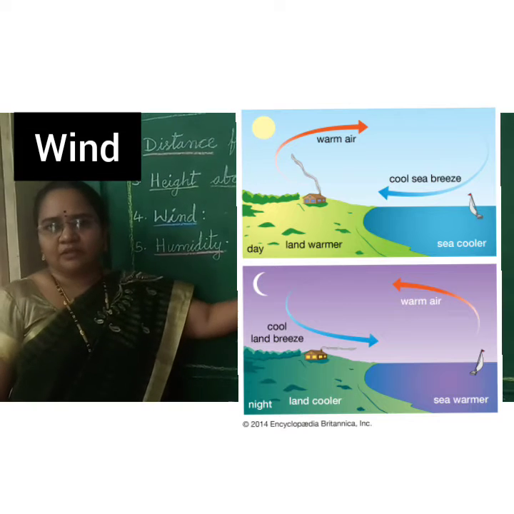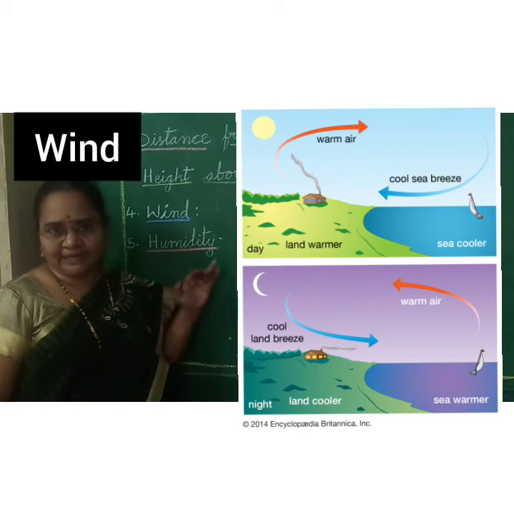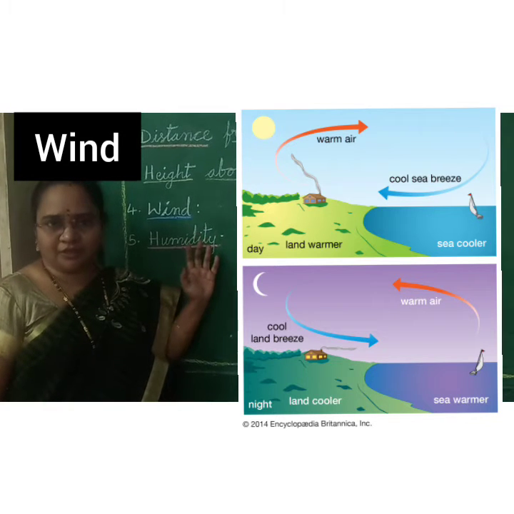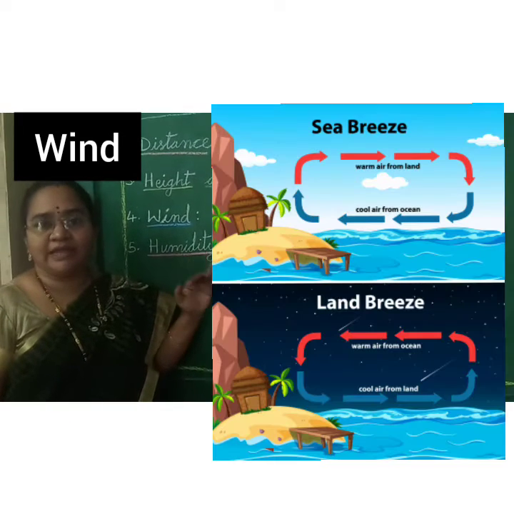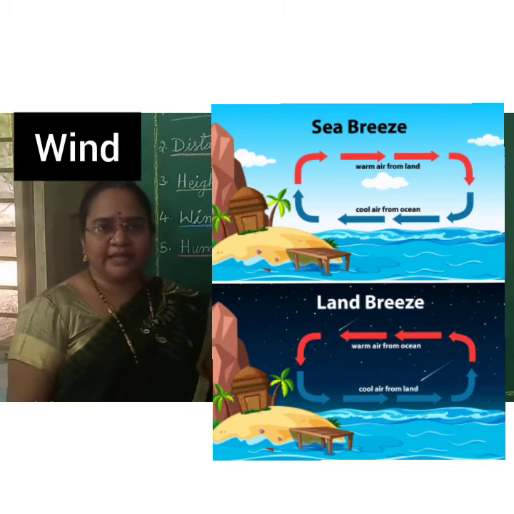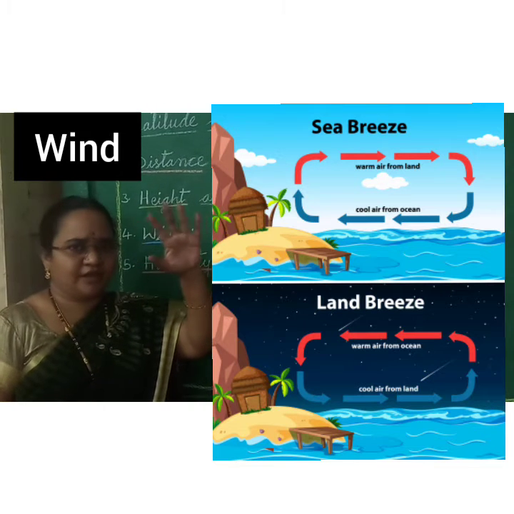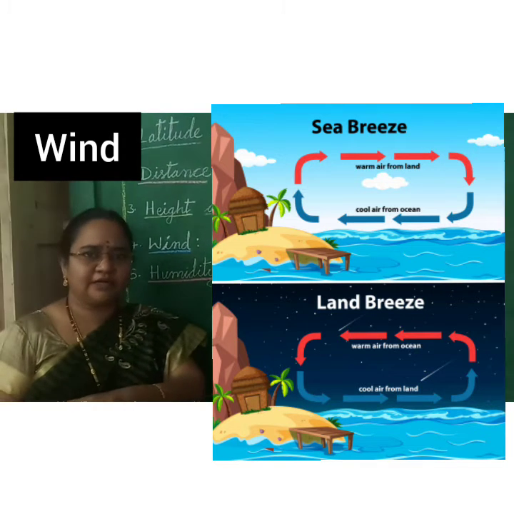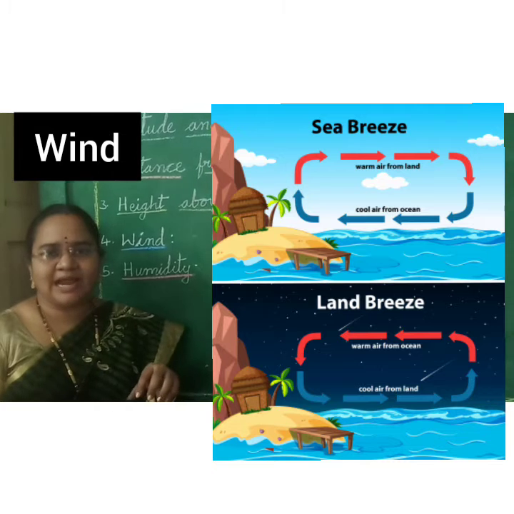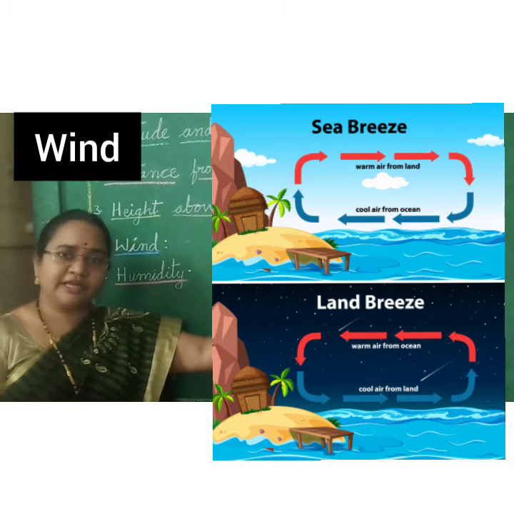Daytime, the cool breezes are coming towards the land masses. Night time, the warm breezes are coming towards the land masses. Why is it happening? Because daily the sun rises in the morning. Okay. The sun is very hot. Because of that, all the area heats up. The land heats up because of sunlight. Okay. The water also heats up.